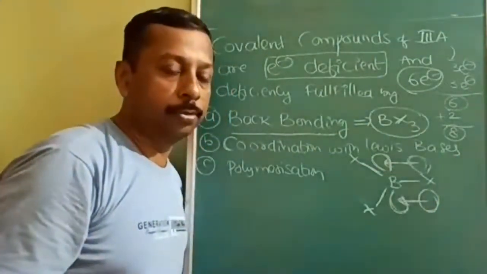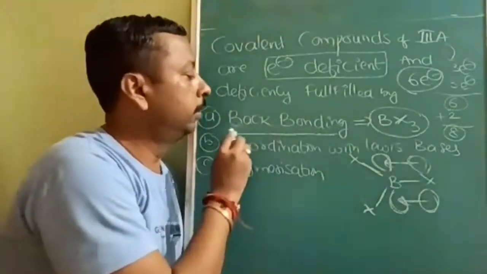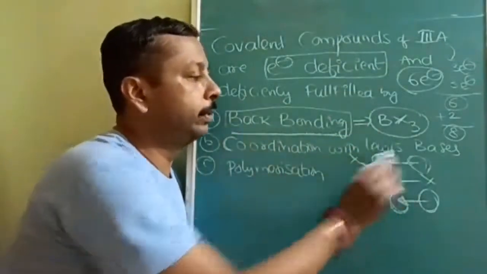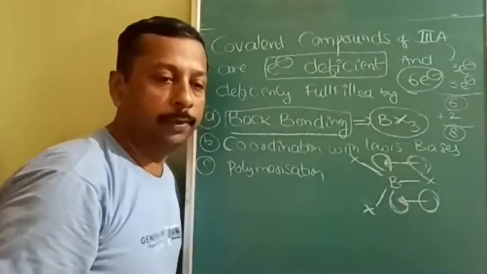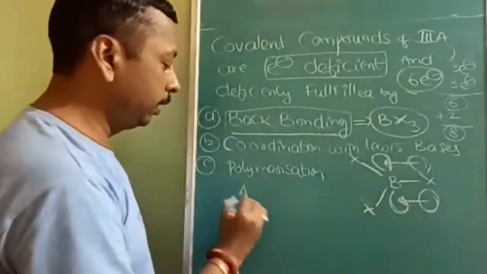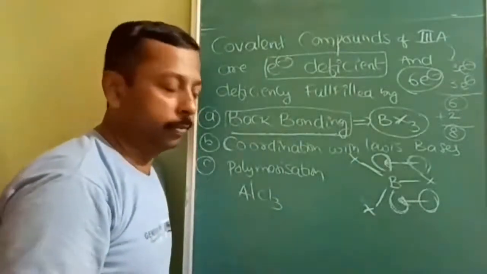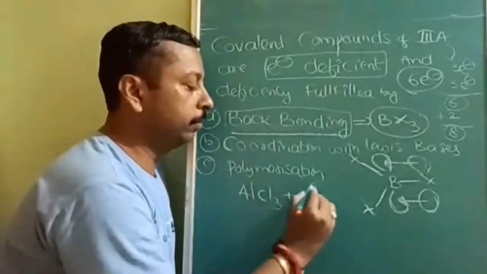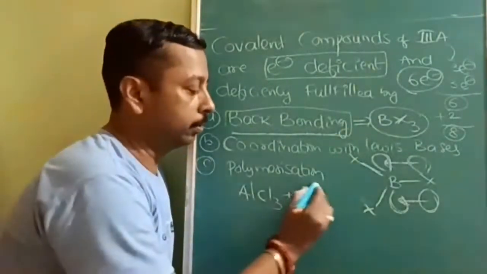Is it understood? And everybody cannot adopt the same method. So there is another method also. What is that? Coordinating with Lewis bases. Like AlCl3 is a Lewis acid. Then it will combine with one more Cl minus.